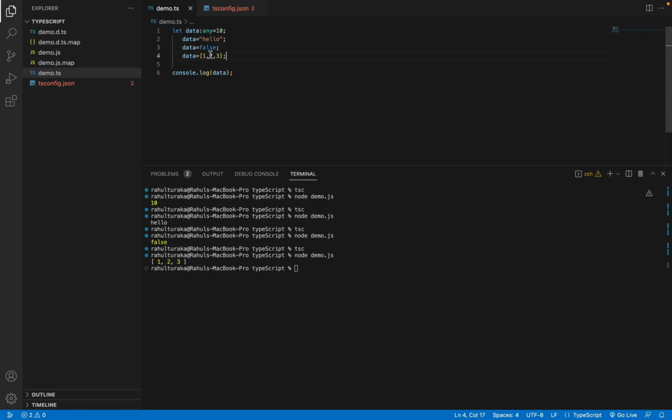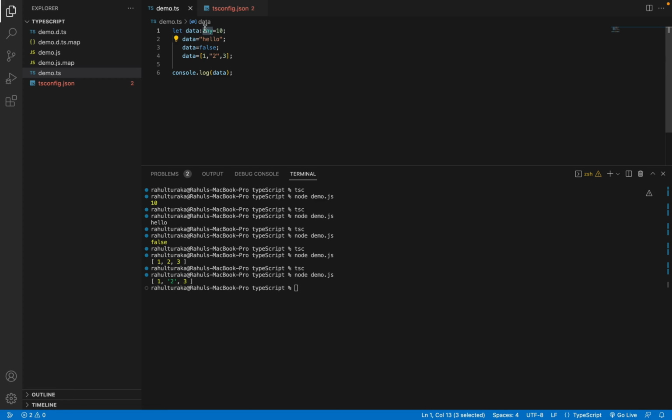Run it. See, even we can make it as an array of mix. It can be numbers and strings. So this is the main thing. Here, literally the data variable can be anything. It can be a number, a string, a boolean, or even an array. But remember, using any takes away the safety that TypeScript is giving us.